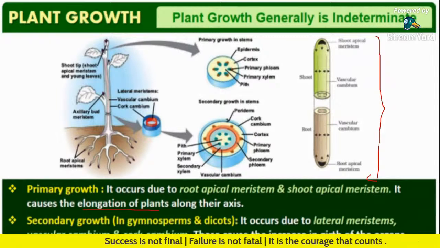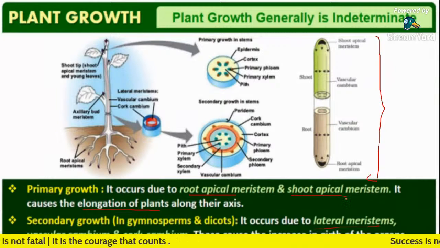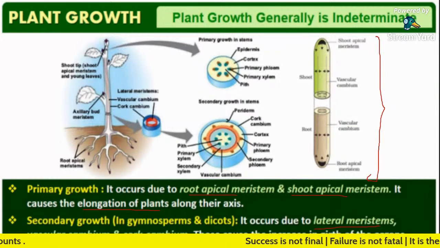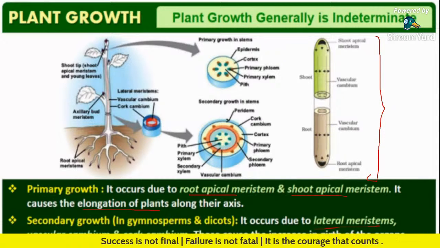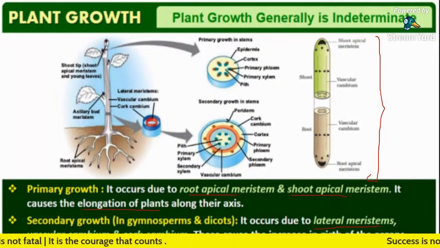In secondary growth, due to the presence of lateral meristems, vascular cambium and cork cambium cause the increase in girth of the organs.